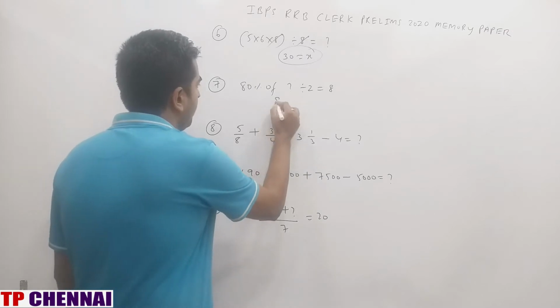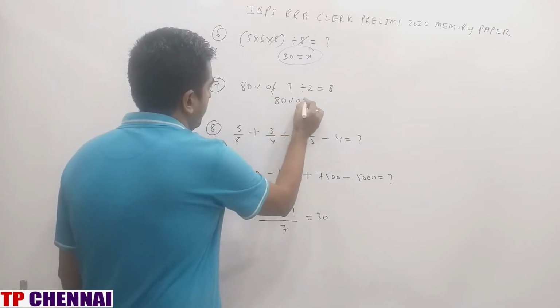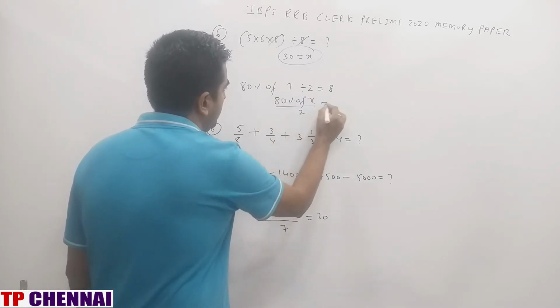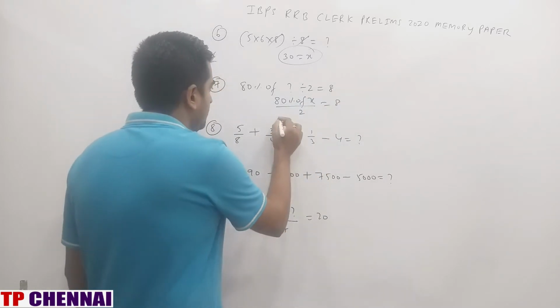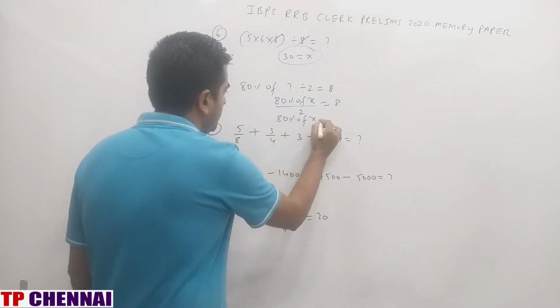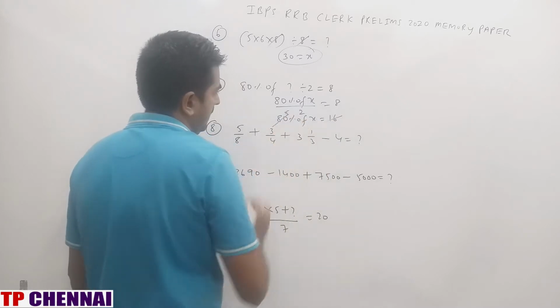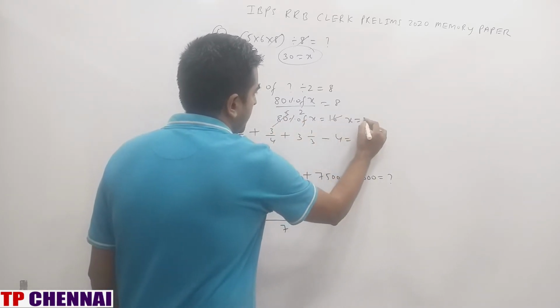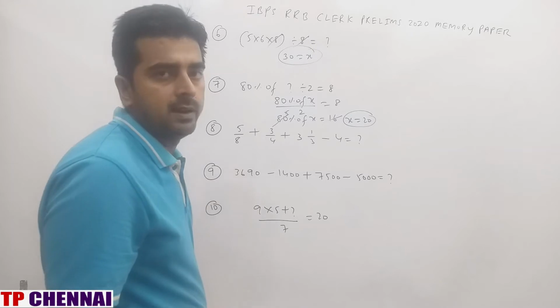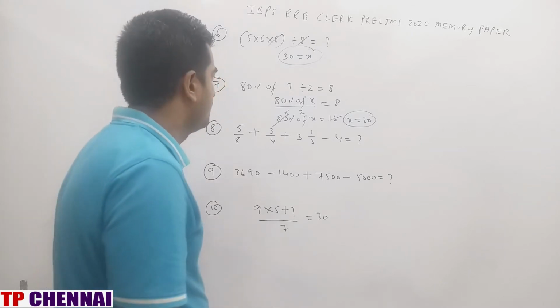So 80% of x by 2 is equal to 8. 2 will go there. So 80% of x is equal to 16. 16 fives are... so x is equal to how much? 20. 5x by 100 is equal to x by 1. So x is equal to 20.